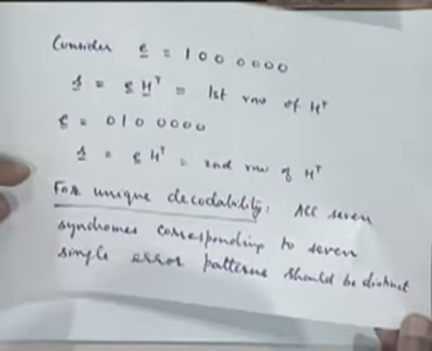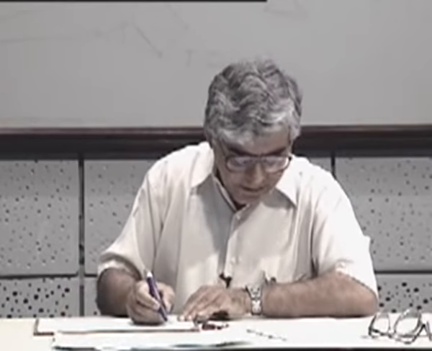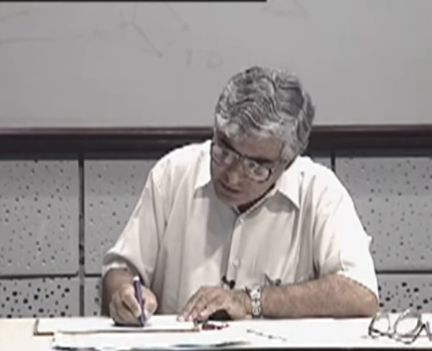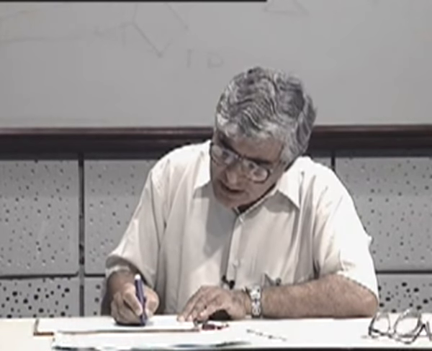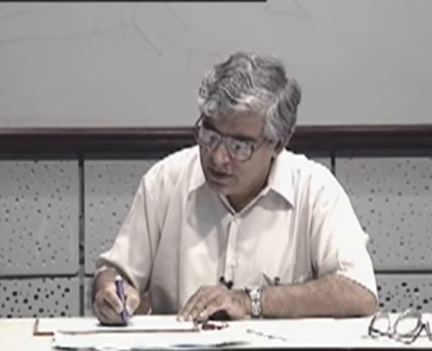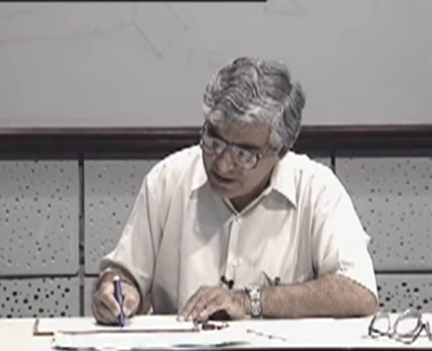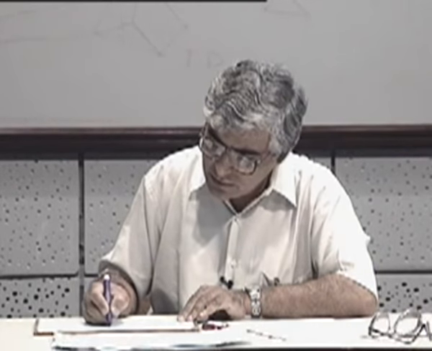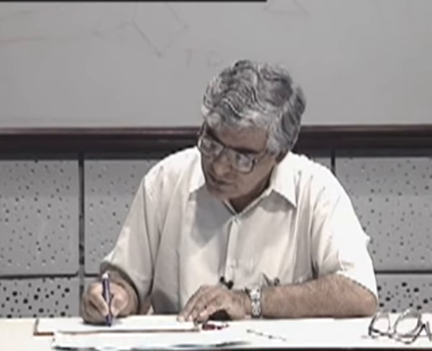Okay. So one possibility of choosing H transpose is like this. We know the top part of it is P and the lower part of it is I sub M. So the lower part is specified to be 1 0 0, 0 1 0, 0 0 1. This is specified, right?